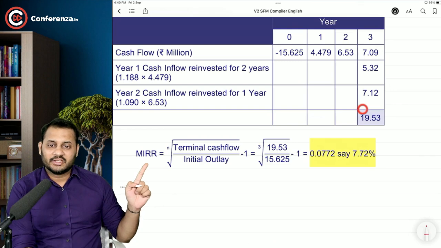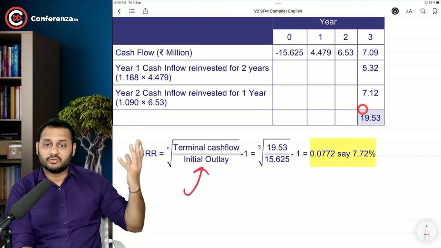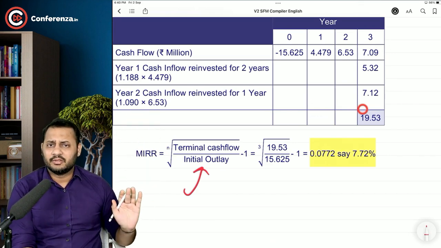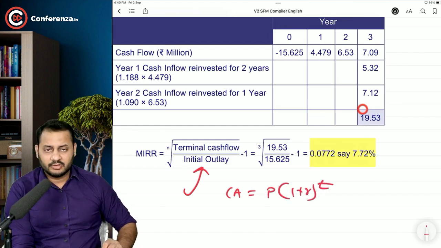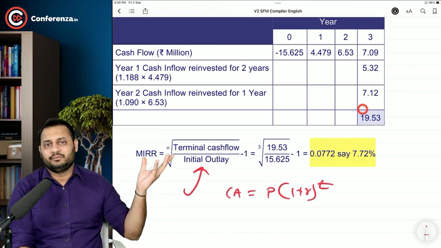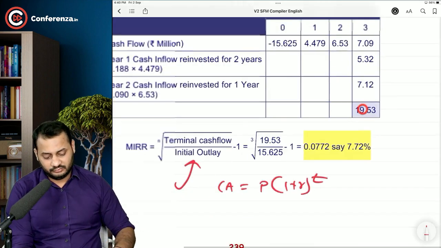So the logic of this: you might get confused with this formula. Oh, what is this formula? Terminal cash flow, initial outlay, cube root and all. It's very simple. Compound amount is equal to principal in bracket 1 plus R to the power T. This is from time value of money, the same thing. 3 is there because there are only 3 years.